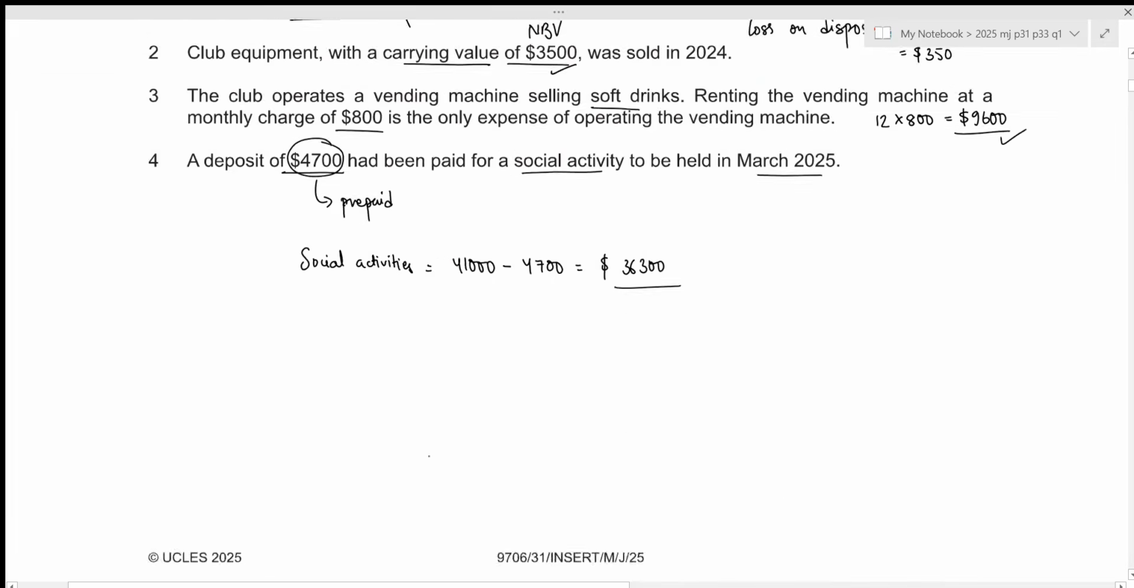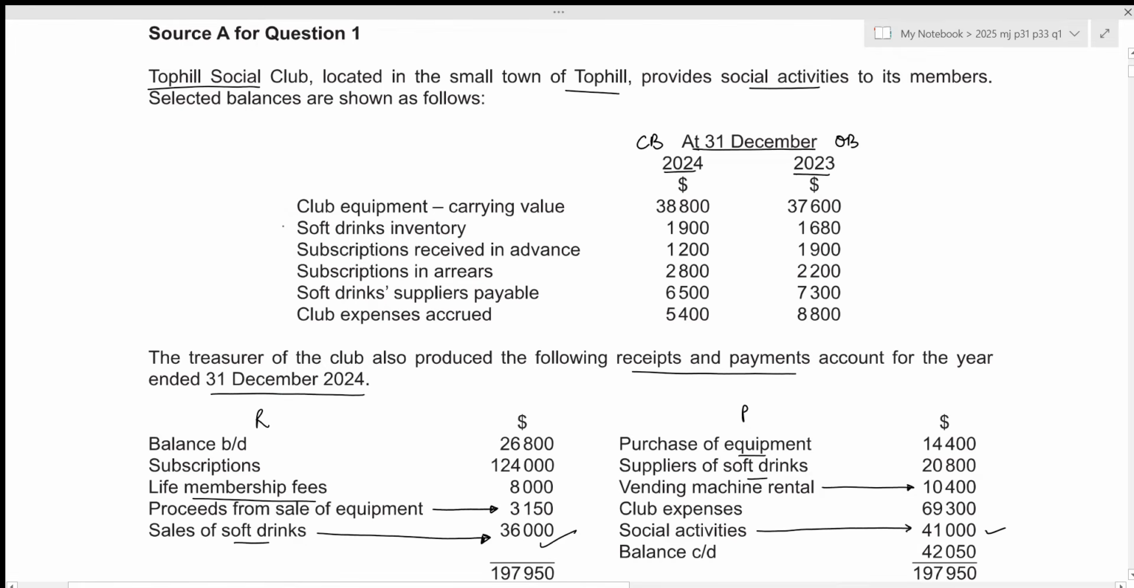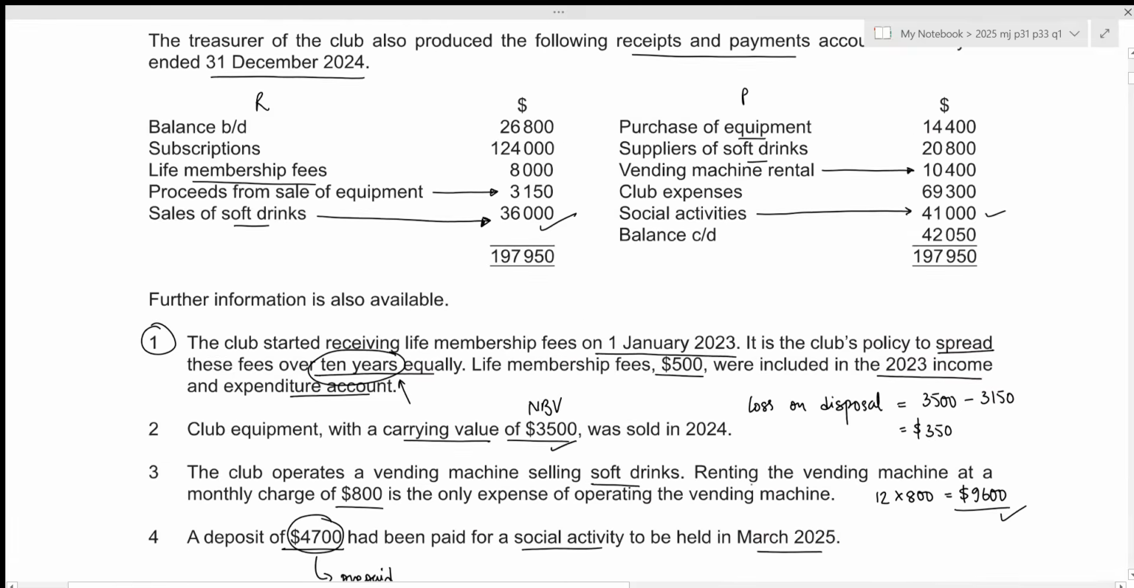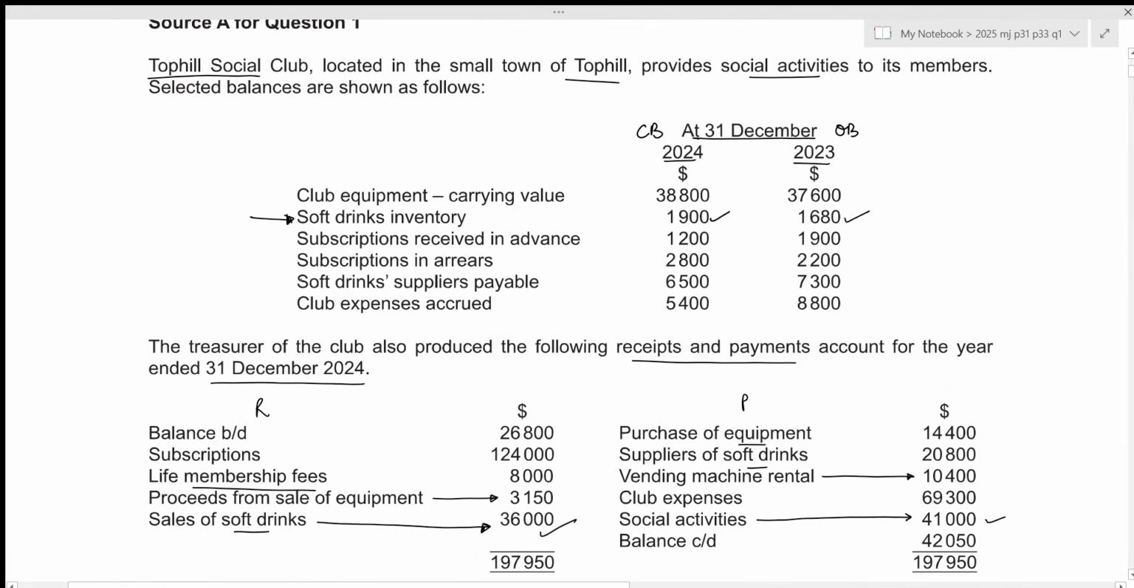The inventory information were given above, right here. We have our soft drinks inventory. The opening balance is 1680 and the closing balance is 1900. So the opening inventory is 1680, closing inventory is 1900. And we were not given the direct value for purchases, but we have been given information regarding soft drink suppliers payable, which is the trade payables for purchases related to vending machine. And we have suppliers of soft drinks right here, which is the payment that we made to our credit suppliers during the year. So in order to figure out our credit purchases, we need to prepare the purchases ledger control account, which is the trade payables account, which is a liability.